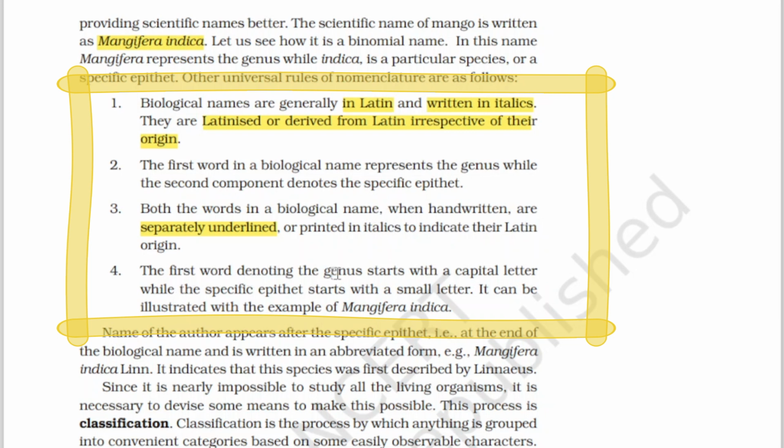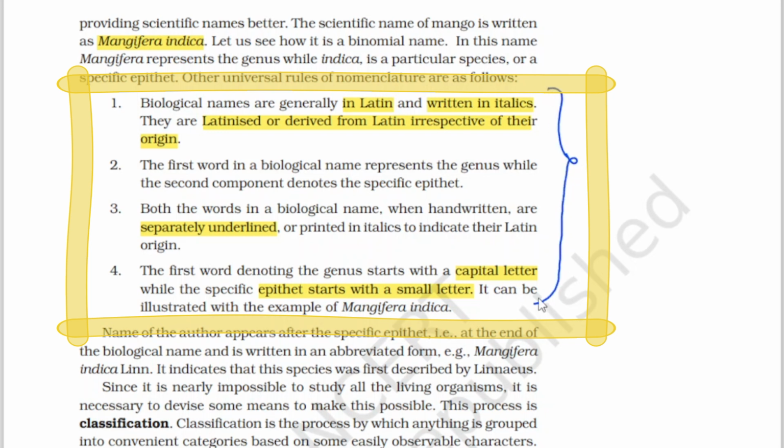The first word denoting the genus starts with a capital letter, while the specific epithet starts with a small letter. Genus will start with a capital letter, whereas the epithet starts with a small letter. It can be illustrated with the example of Mangifera indica. In this page, all these 4 lines are very important. So you may expect some hard questions from this section, but all these 4 lines are very much important.